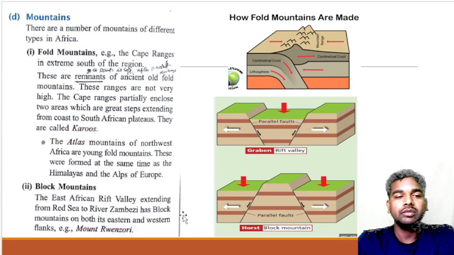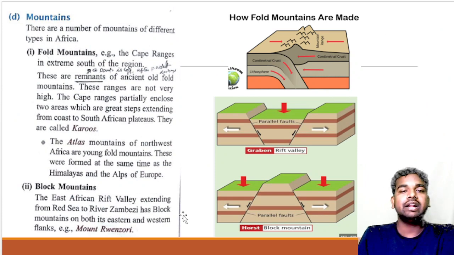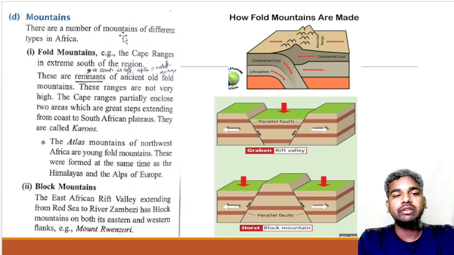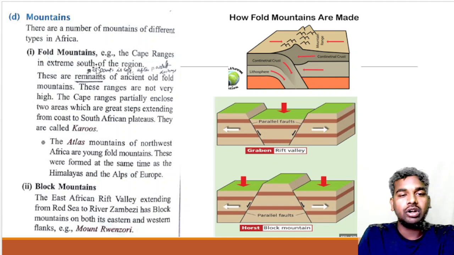Now talk about the mountains. There are a number of mountains of different types in Africa. You will find that there are many mountains of different types. The first one is the fold mountain. The second one is the block mountain.